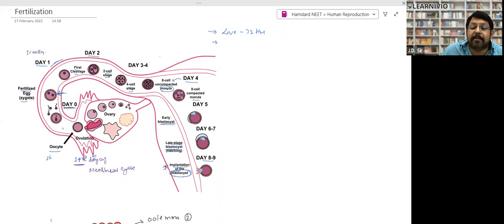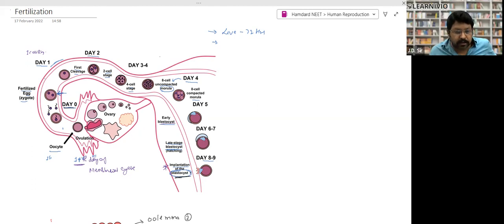Then comes the 8 cell stage, the uncompacted morula stage. Morula means mulberry, right? It is called the morula stage. Then at day 4, it starts rolling out from the fallopian tube. Then days 5, 6, 7, and 8 or 9, implantation takes place. Implantation means it will stick with the endometrium and go deep inside the endometrium wall, right? And this stage is called blastocyst.